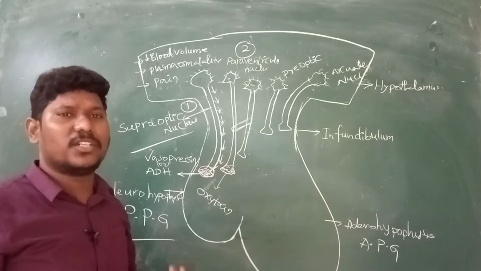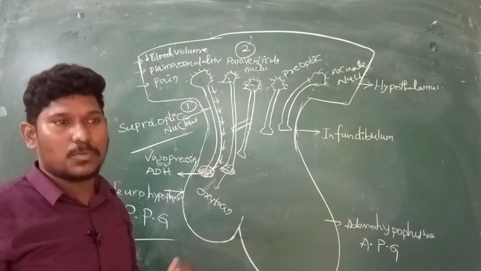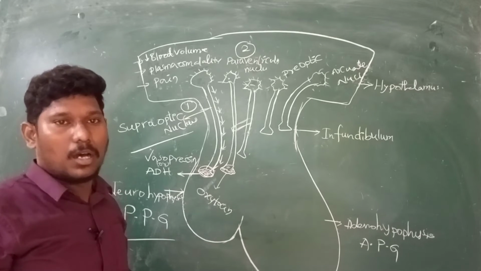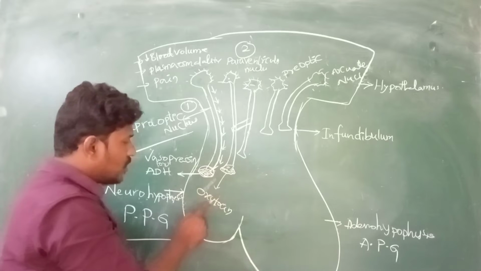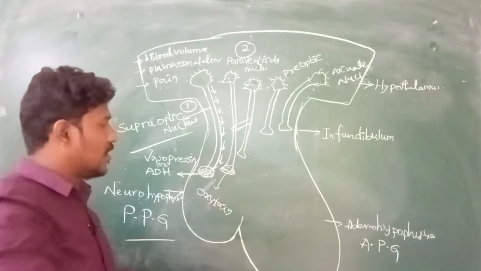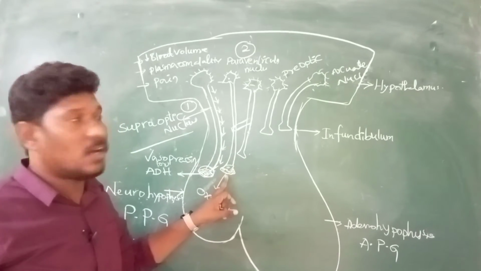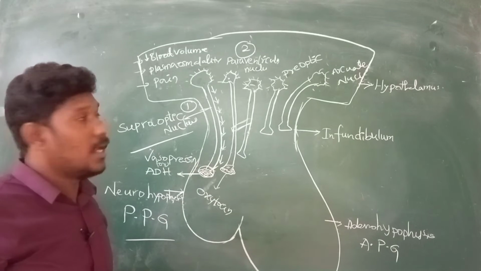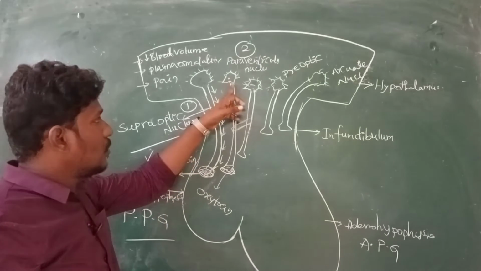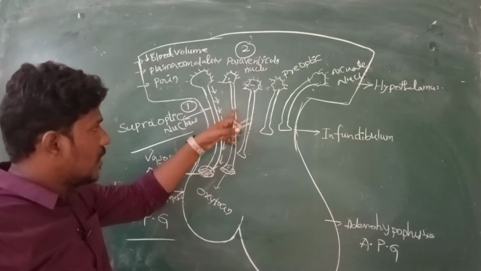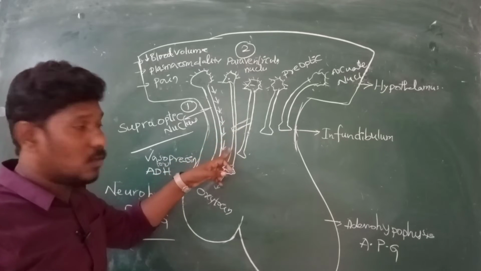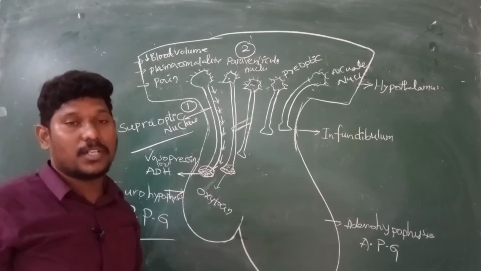So action potential is generally required for any type of synaptic knobs to release a particular hormone. Here also the oxytocin is pre-synthesized in the synaptic knobs of the paraventricular nucleus, and whenever the action potential is generated, it runs down and releases the oxytocin hormone.